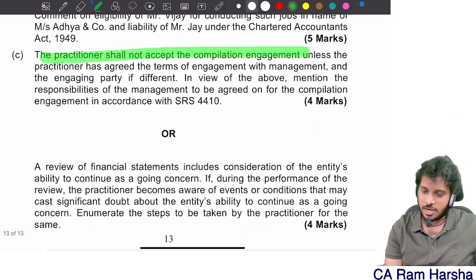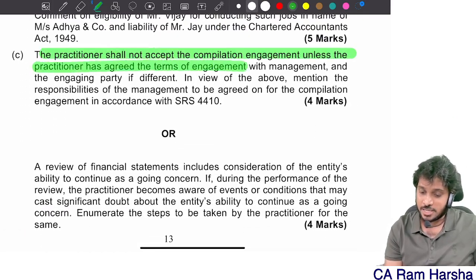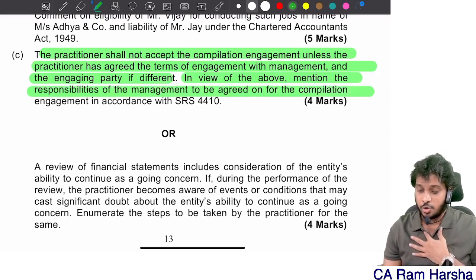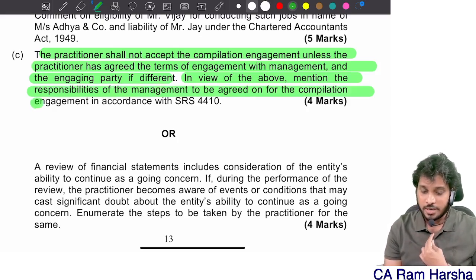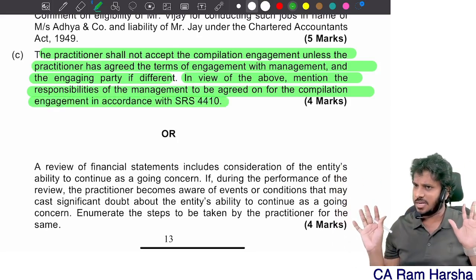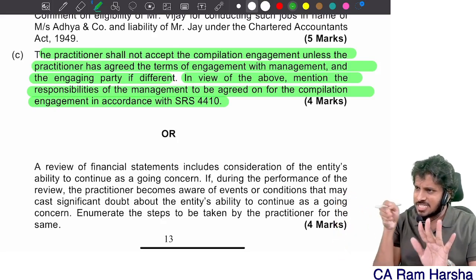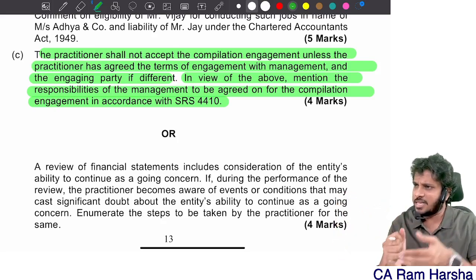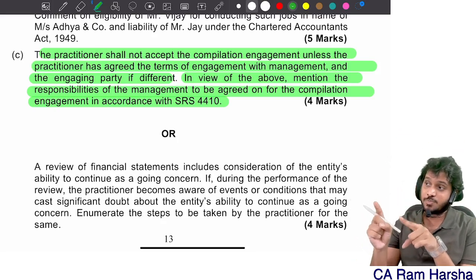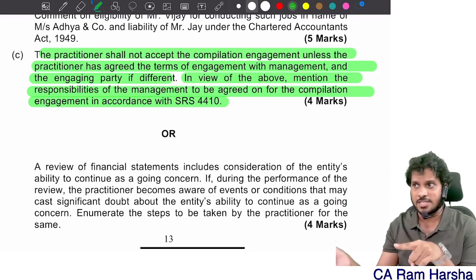The practitioner shall not accept compilation unless practitioner agree with the terms of engagement with the engagement party if different. Okay. In view of the above, mention the responsibilities of the management to be agreed on for compilation engagement. Management only responsible for preparing financials ultimately. Practitioner will only assess the management in preparing compilation. Management only responsible for determining applicable financial reporting framework. Like that, some responsibilities of management is there in case of compilation. So that answer you should get.